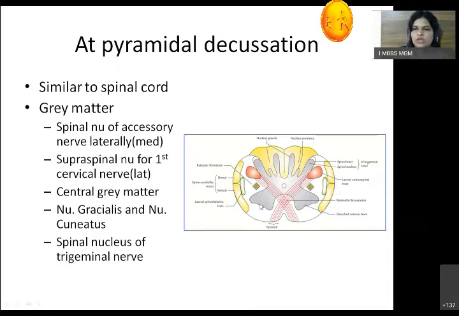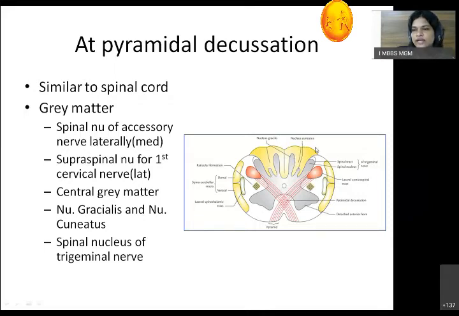Okay, so now there is central gray matter. This matter is extended on the posterior column. This is the posterior median fissure. Beside that, there is again an elevation. This elevation is called the gracile tubercle. Below this gracile tubercle, there is a nucleus, the nucleus gracilis.